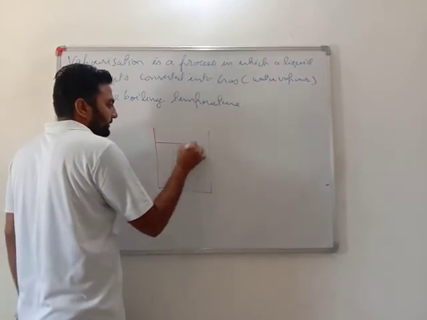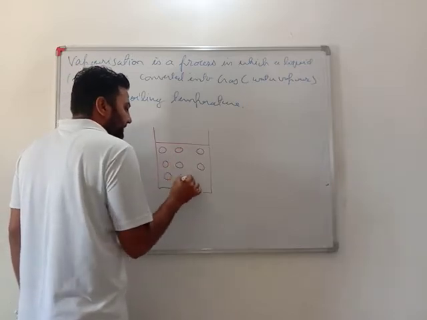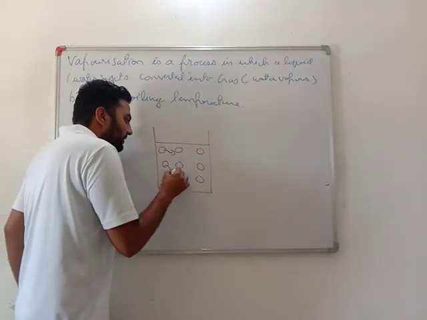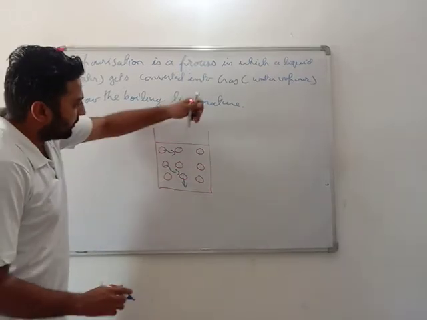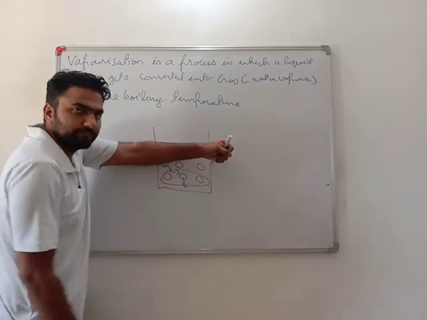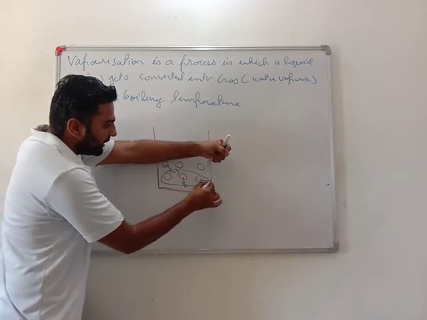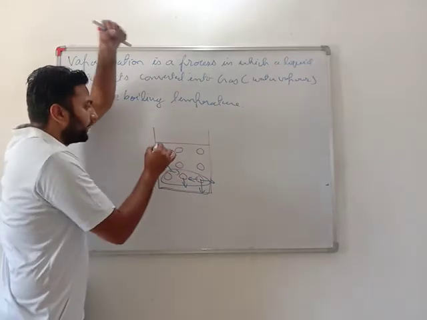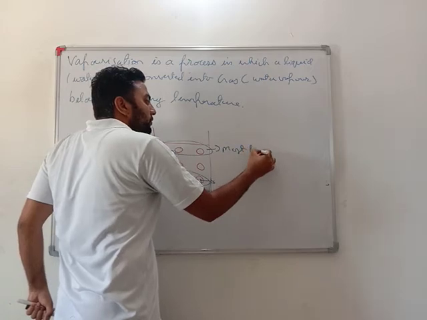Why? See, there are many particles. Each particle is free to move. This can move here and there, this can move here and there. See dear student, all the particles' weight is on the lowest particle. Moreover, due to the shape of this container, this particle can't go this side, can't go this side. And here the particle is most free.